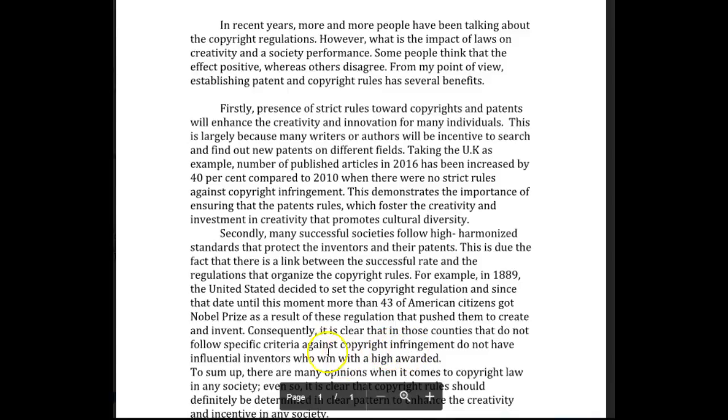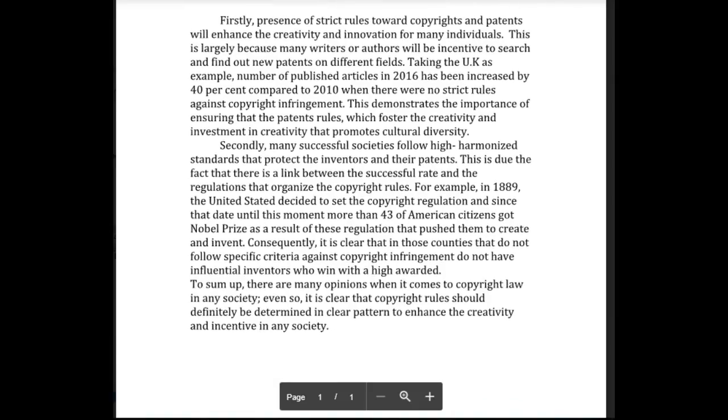Okay, something happened here grammatically. It is clear that those countries without the, etc., do not have win a high award. Okay, not awarded.